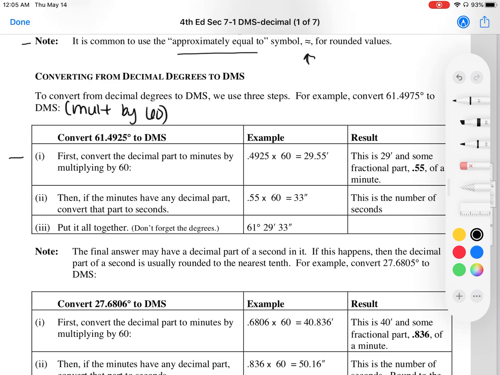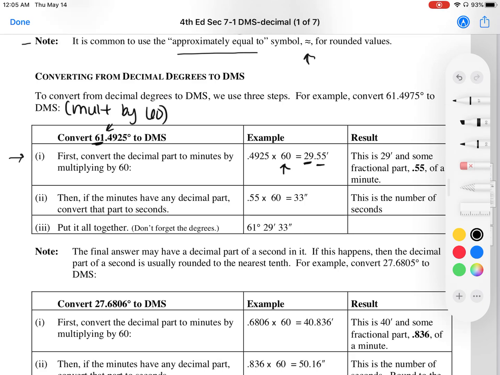All right, let's go ahead and continue. So first, we're doing an example. We're trying to convert 61.4925 degrees, minutes, seconds. So we have our degree, which is 61. Now let's work with our decimals. So I have 0.4925. I'm going to multiply by 60. Now my answer isn't a whole number, right? So this whole number would be my next level, which would be minutes.